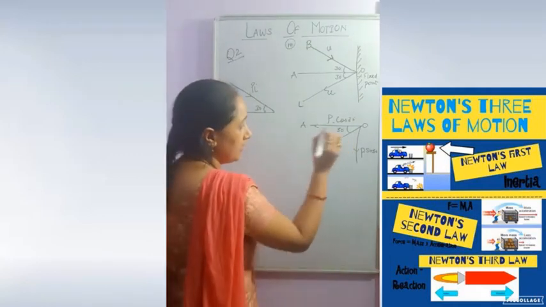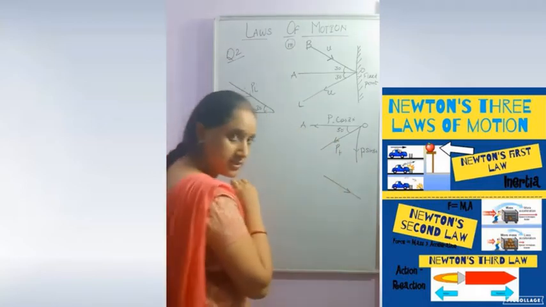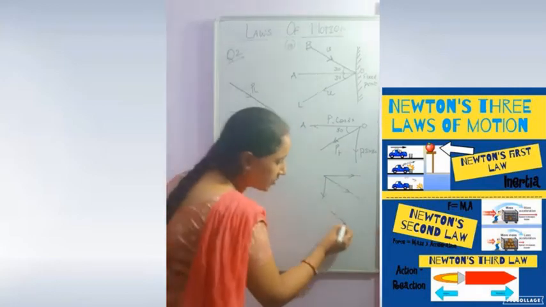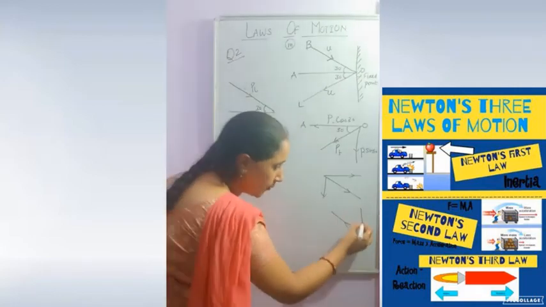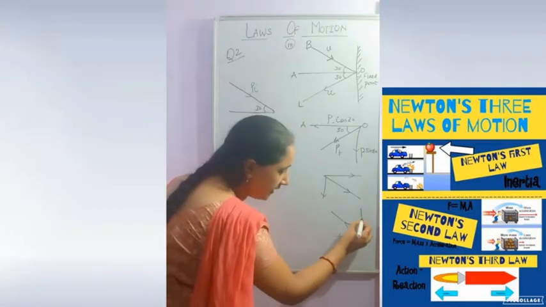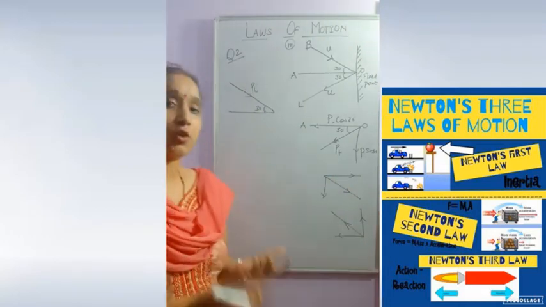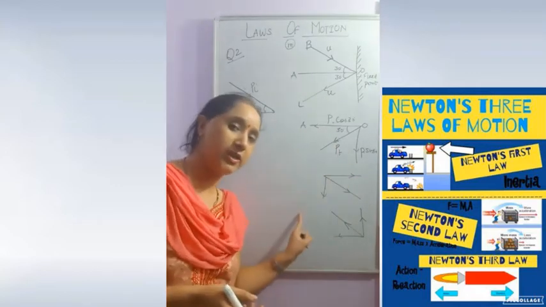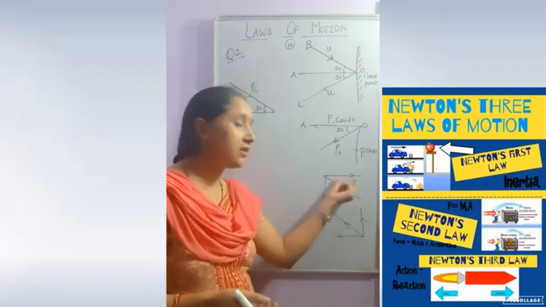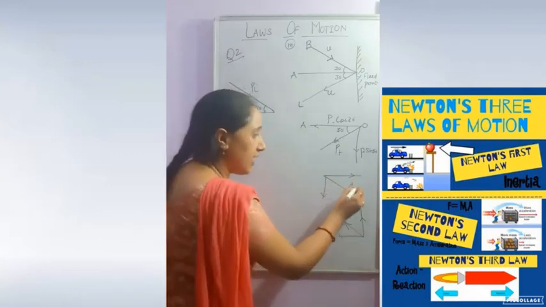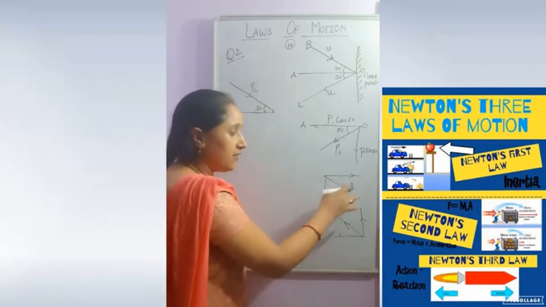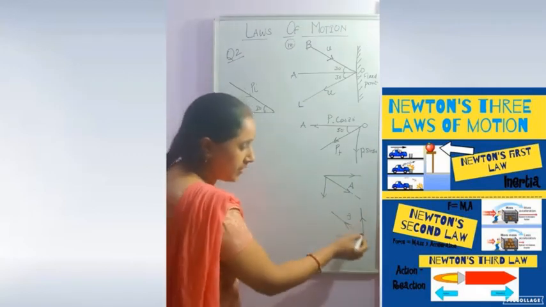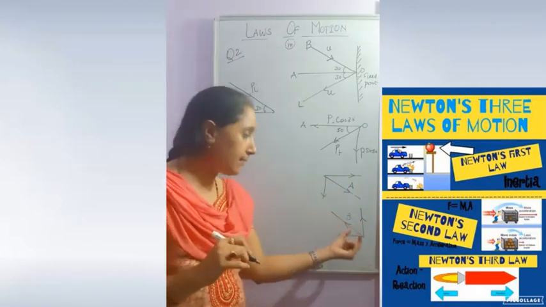Student, make it very clear. If the direction of any vector is this, the component will be along this and this. If the direction of any vector is this, the component will be along this and this. Why is it so? Because it is the rule of resolution that the two components, u cos and u sin, will always be perpendicular to each other and the main vector is between the two components. If this is a vector A and these are the two components, the vector A will be bounded by these two components. If this is a vector B, then the vector B will be bounded by these components.